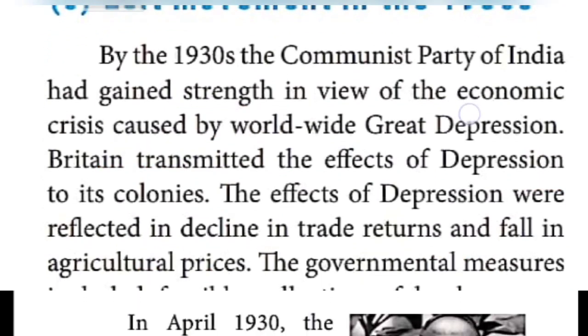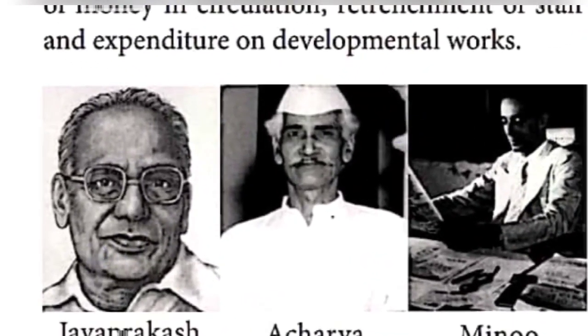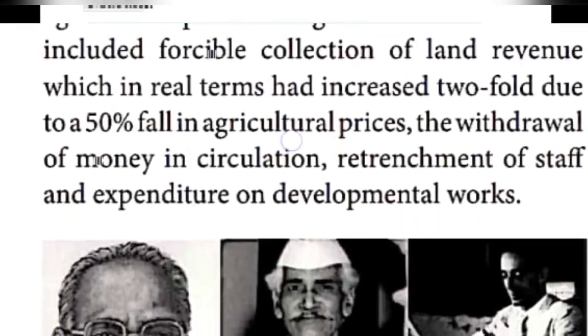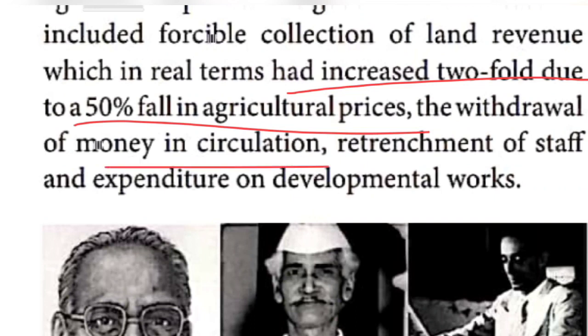The governmental measures included forcible collection. The government forced people to pay taxes, increasing the taxes twofold due to a 50% fall in agricultural prices. Then the withdrawal of money in circulation, and retrenchment. What is meant by retrenchment? A reduction of cost. That's the meaning. Retrenchment of staff and expenditure on development works. Everything fell down because of the great economic depression.